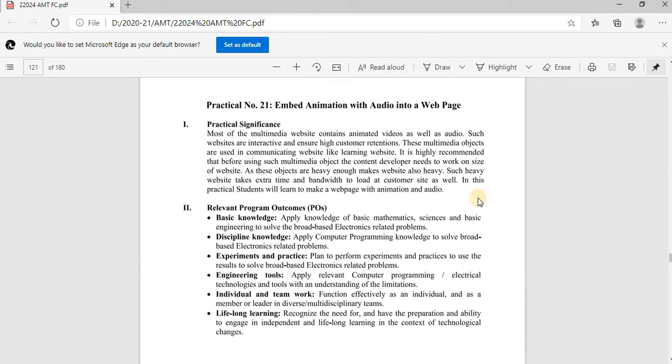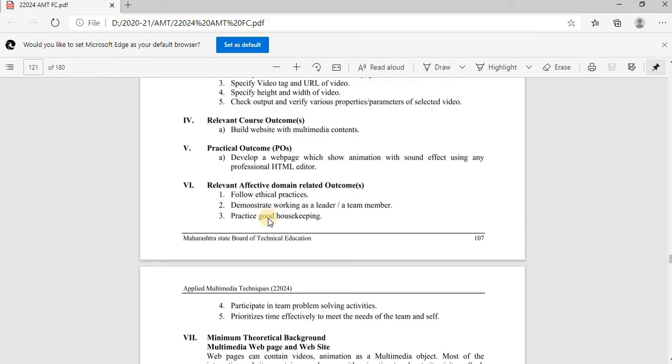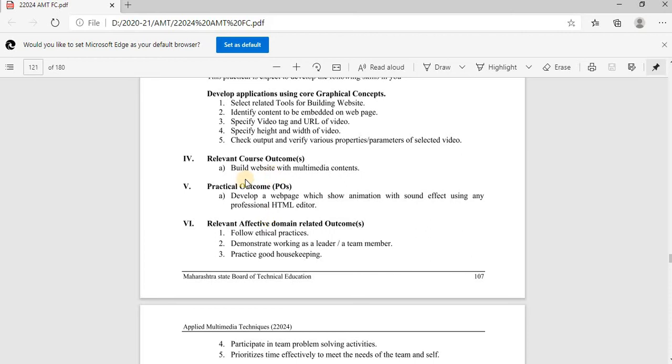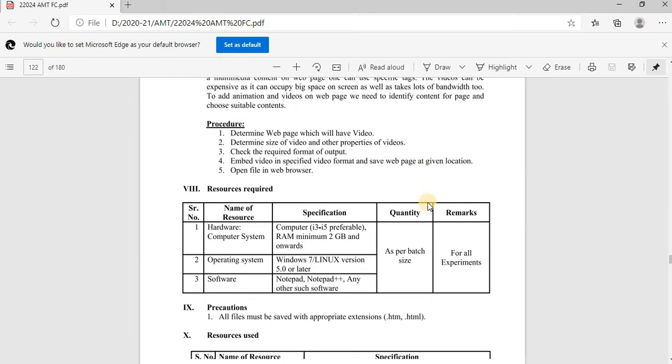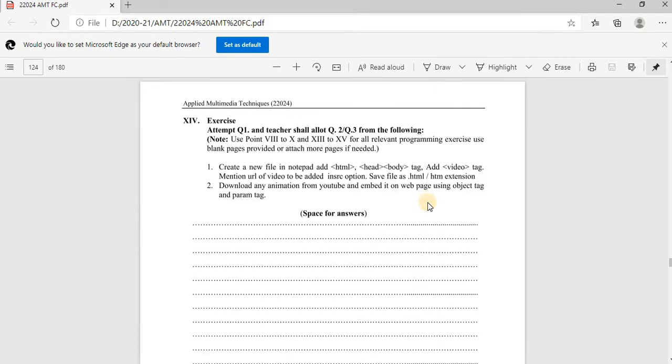In practical 21, embed animation with audio into a web page. In short, in practical number 20 we insert the image, in practical number 21 the audio, and in practical number 22 the video. These are the practical significances and the program outcomes. The practical outcome is to develop a web page which shows animation with sound effect using any professional HTML editor. There are three theoretical questions and two exercise questions.